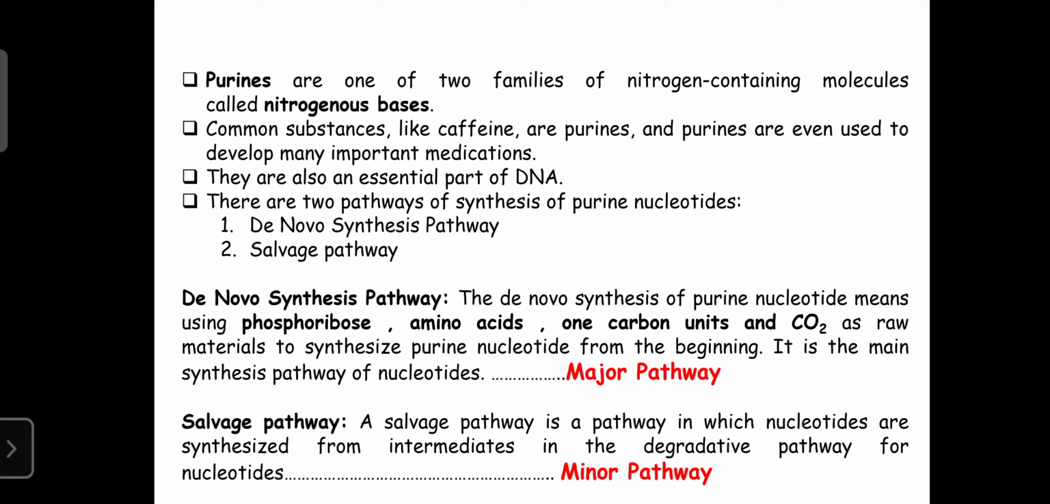As well as that, purines are essential parts of DNA. They are required for the synthesis of DNA, and from the DNA the RNA is transcribed. So the purine derivatives, adenine and guanine, are required for the synthesis or framework of DNA as well as RNA. And purine nucleotides are mainly synthesized in our body by two processes.